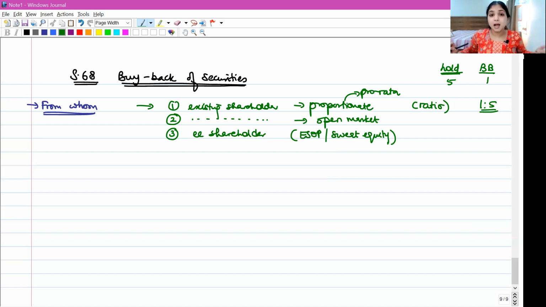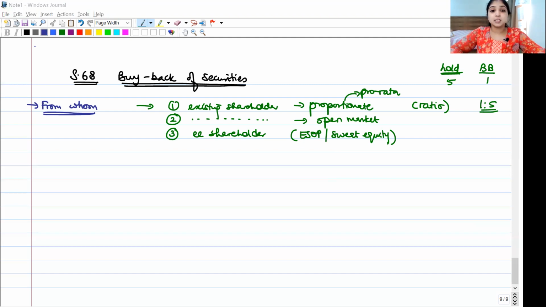Okay, and lastly, the company may buy back shares from its employee shareholders. The employees of the company who have also become shareholders of the company, either because of ESOPs or because of sweat equity shares, company can buy back shares from them. Okay, now listen, this was my first point, from whom is the company going to buy back. Now listen to my second point.